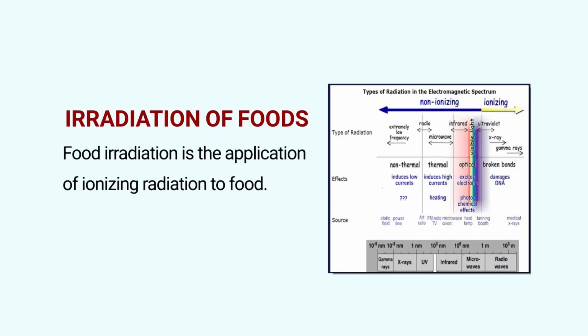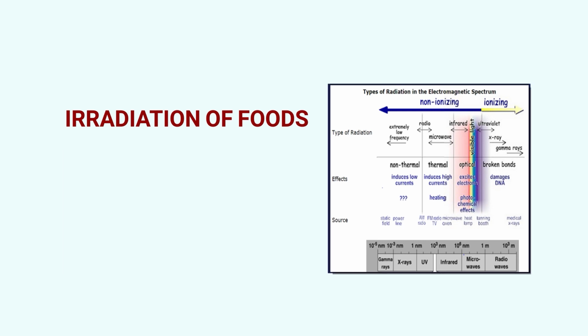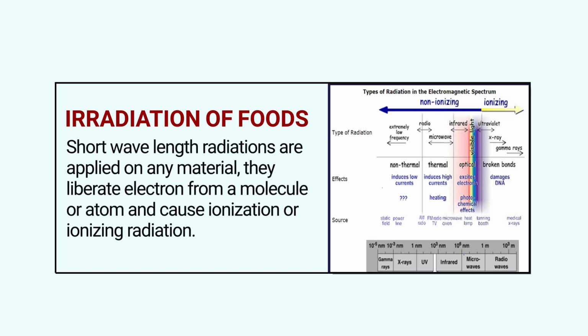Now we will study the details about the irradiation of food. We have already seen the exposure of food to other electromagnetic radiations. But now we will talk about irradiation, and particularly irradiation means ionizing radiation here. So what is this ionizing radiation?